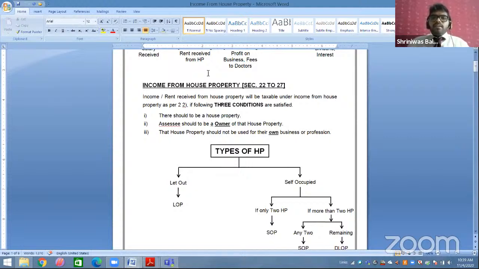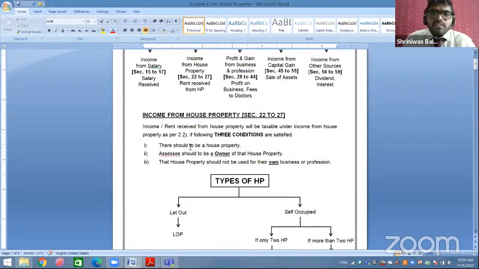concentrate on the lecture. Now income and rent received from house property will be taxable under income from house property as per section 22, subsection 1, if the following 3 conditions are satisfied. So whenever you are receiving any kind of rent or income from house property, that rent or income will be taxable under income from house property if the following 3 conditions are satisfied.